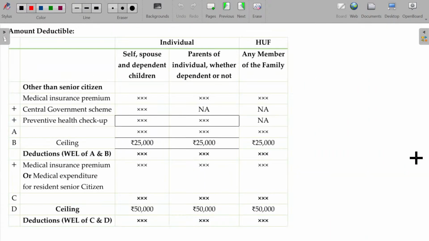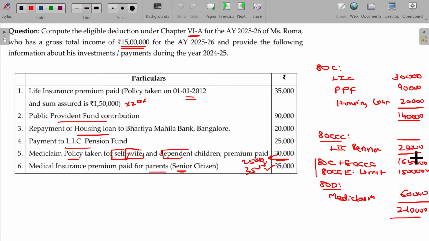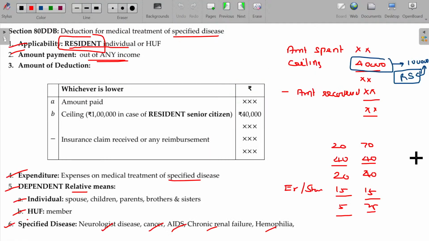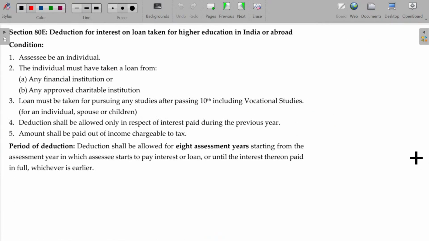On repayment of the education loan principal, nothing is deductible. Only interest payable on the education loan can be claimed, that too for a period of 8 years. The loan may be borrowed for self-education or for a daughter's or son's education. So, you can spend for your daughter or son, and after borrowing, you can repay and claim the deduction under Section 80E, or you borrow and you study. After the job, you start paying the education loan along with the interest. Then also you can claim.